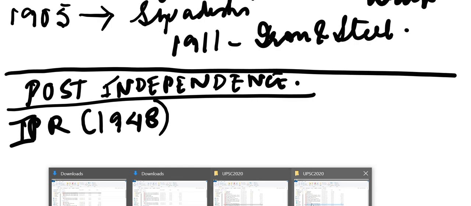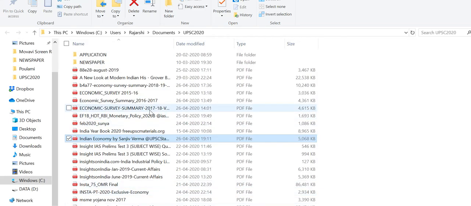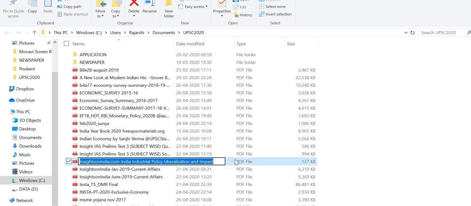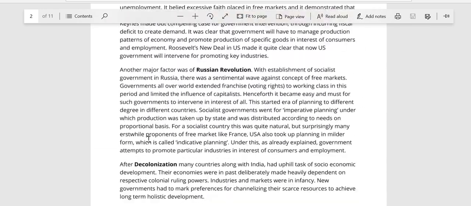Now, what did the first industrial resolution of 1948 say? India had adopted a mixed economy model. So, the first industrial resolution of 1948 had the following things.